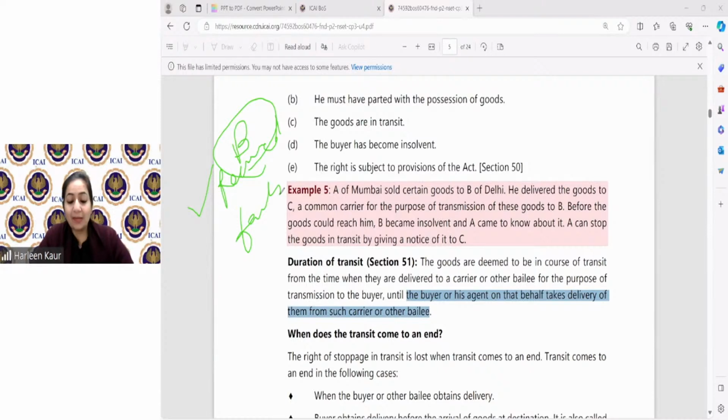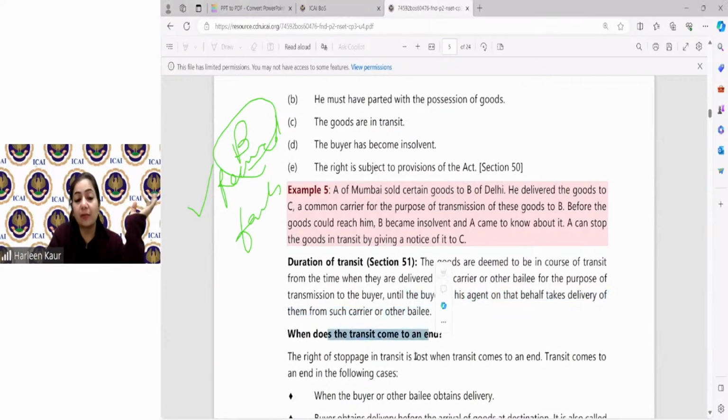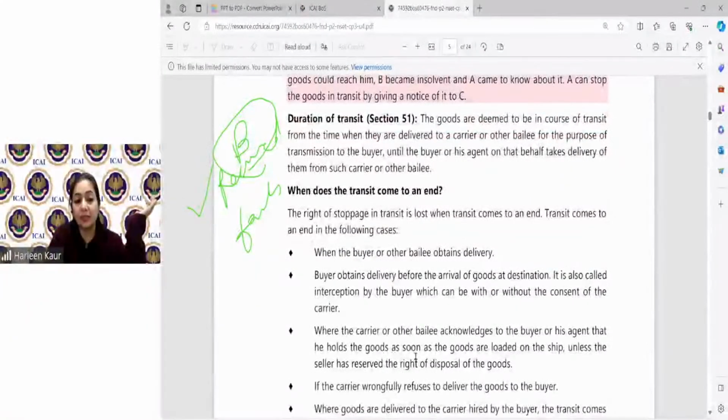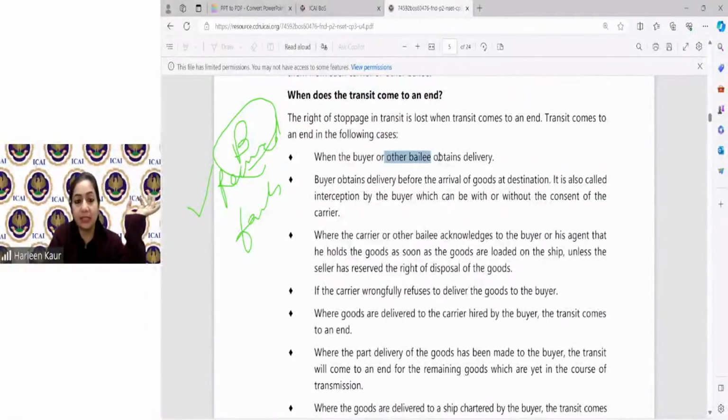No, ma'am, he cannot take them back because the transit has come to an end. Wonderful answers given by all of you. That's great. So now let us see, when does the transit come to an end? What are the cases when the transit comes to an end? Number one, when the buyer takes the delivery.